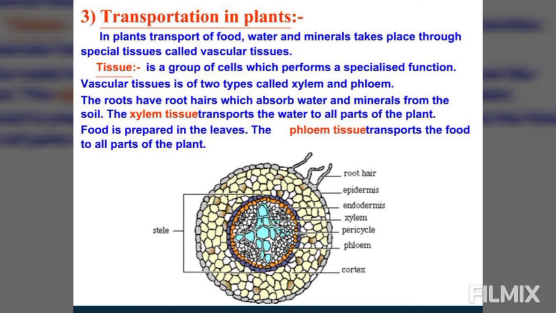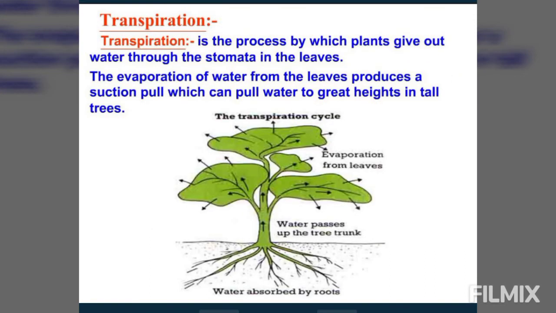The xylem forms a continuous channel that connects roots to the leaves through the stem and branches. So in this manner, water and minerals are carried to the entire plant. Now we will study the transport of food, how the food is transported. The vascular tissue that transports the food is known as phloem. Phloem is present along with the xylem inside the plant body. Xylem and phloem together form the vascular tissue. Now next we come to transpiration.